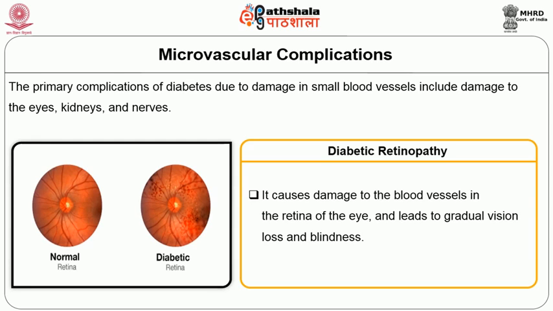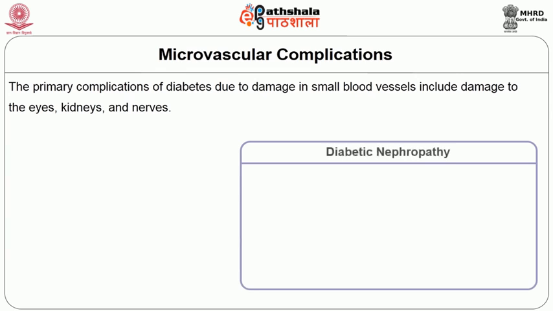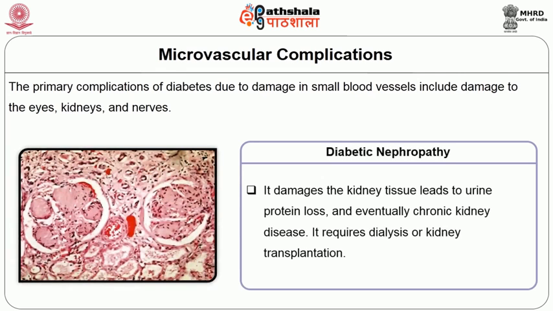It causes damage to the blood vessels in the retina of the eye and leads to gradual vision loss and blindness. The next is diabetic nephropathy. It damages the kidney tissue, leading to increased urine protein loss and eventually chronic kidney disease, that is renal failure. So this patient requires dialysis or kidney transplantation.